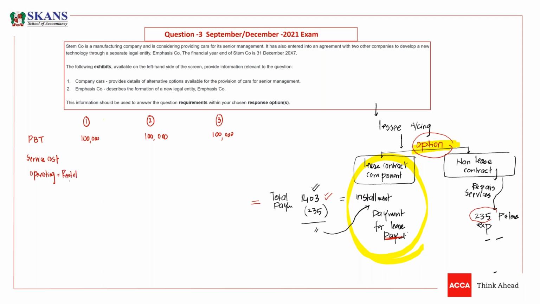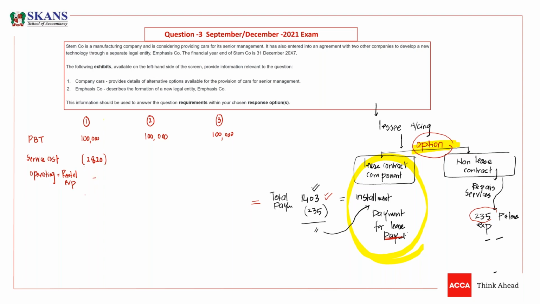So we know in option 1 we have service cost of 2820. I think it was 2820. So this will decrease your profit in option 1. We are just talking about option 1, guys, so just focus on option 1. There was no other expense.